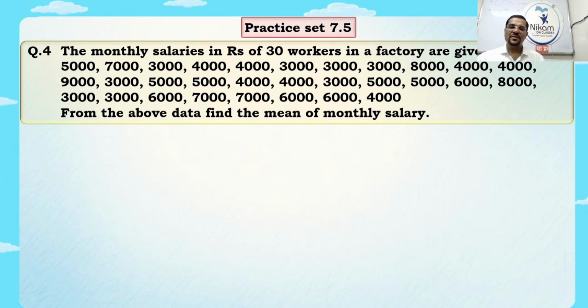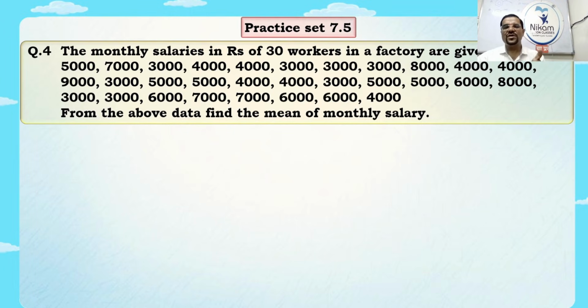The salaries are 5,000, 7,000, 3,000 and so on. It looks very difficult. But is it difficult? No. Keep all the zeros aside and do the addition of these digits. So you will find the addition easy: 1,47,000 upon 30. So we will get the answer. Now this is the method of earlier sums.